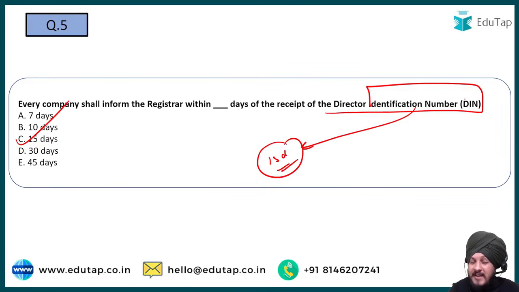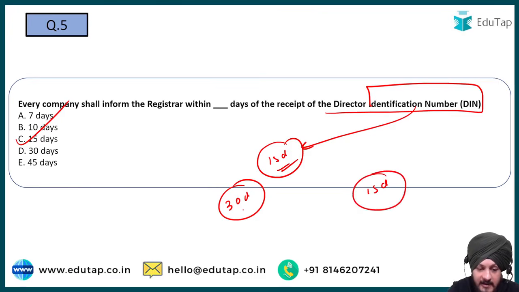If you want to see the key timelines with respect to this DIN that you need to remember, the first timeline that you need to know is 30 days, right, and the second timeline that you need to remember is 15 days. Now, what happens in the 30 days? Basically, the director must intimate the company within 30 days, or you can say 1 month, of receiving it from the central government. The moment he receives this DIN from the central government, he must intimate the company within 30 days.